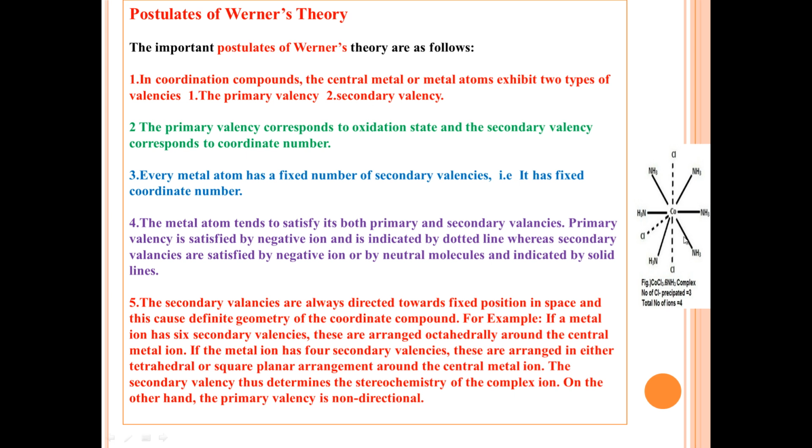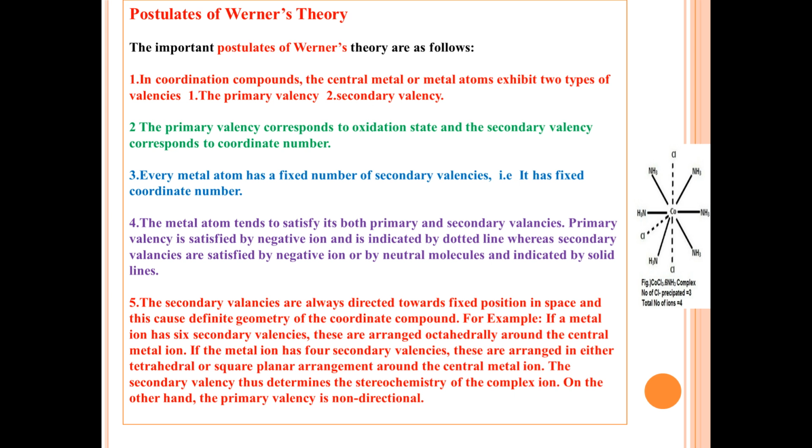If the secondary valency is 6, then it will assume octahedral shape. If the secondary valency is 4, then it assumes the shape of a square planar structure. Thus, the secondary valency represents the shape or geometry of the coordination compounds. On the other hand, the primary valency is non-directional. So these are the different postulates regarding Werner's theory.